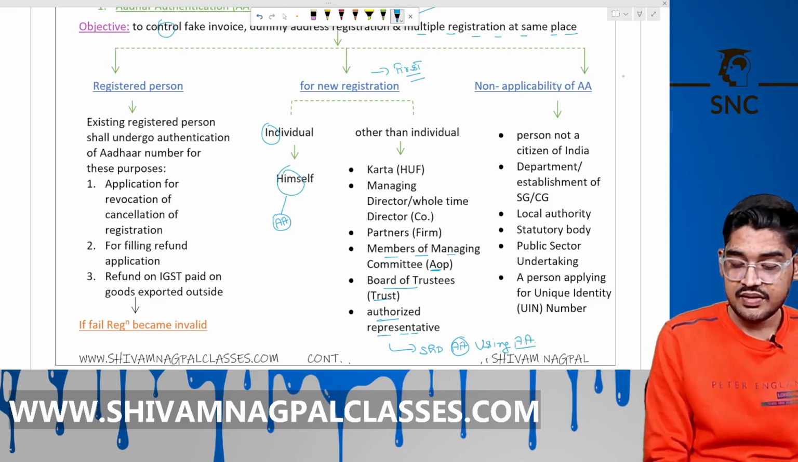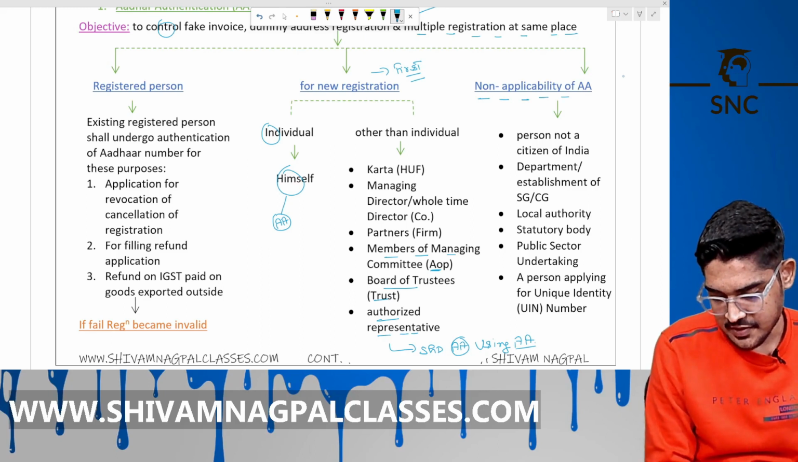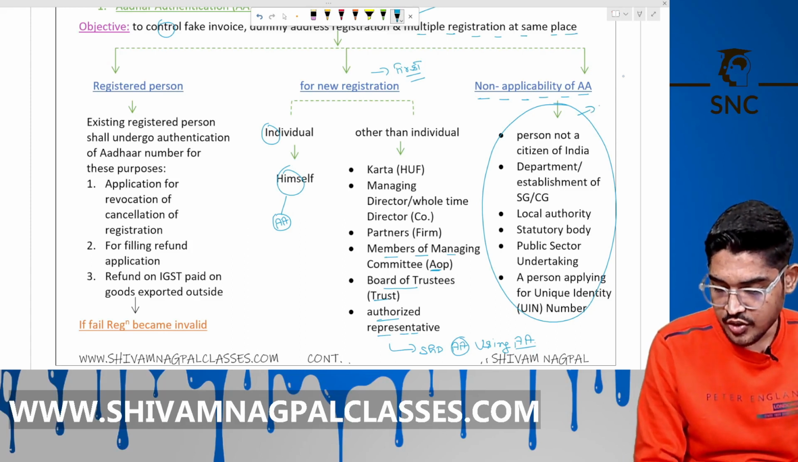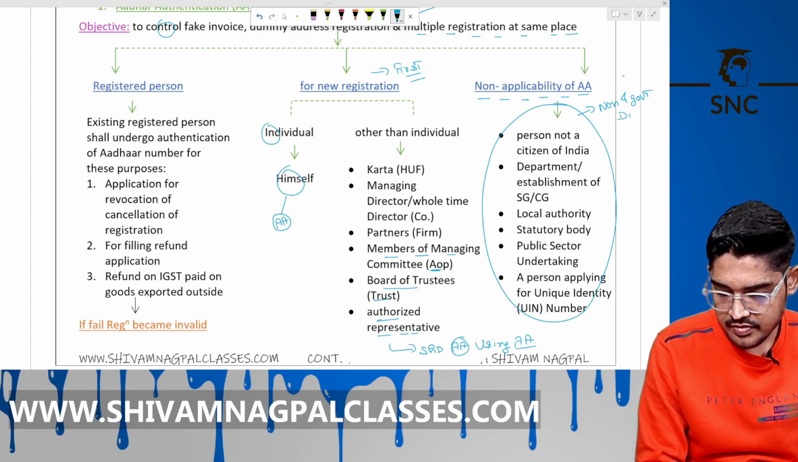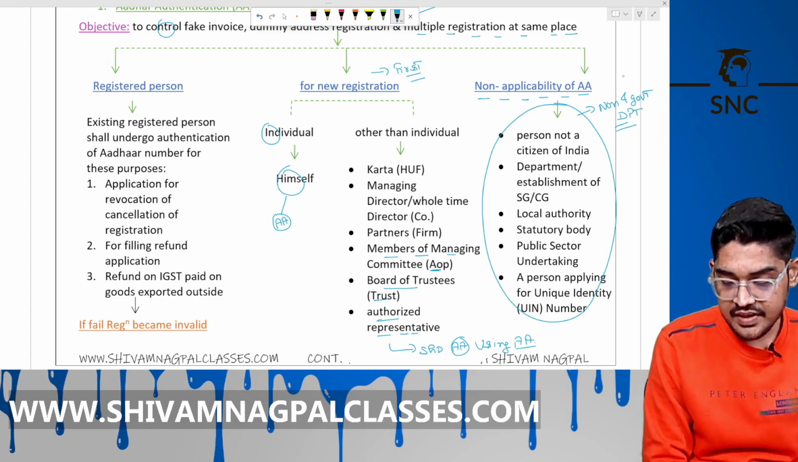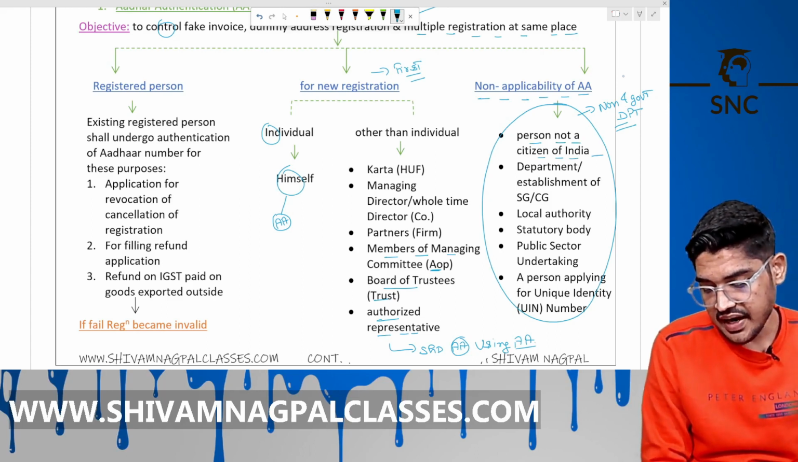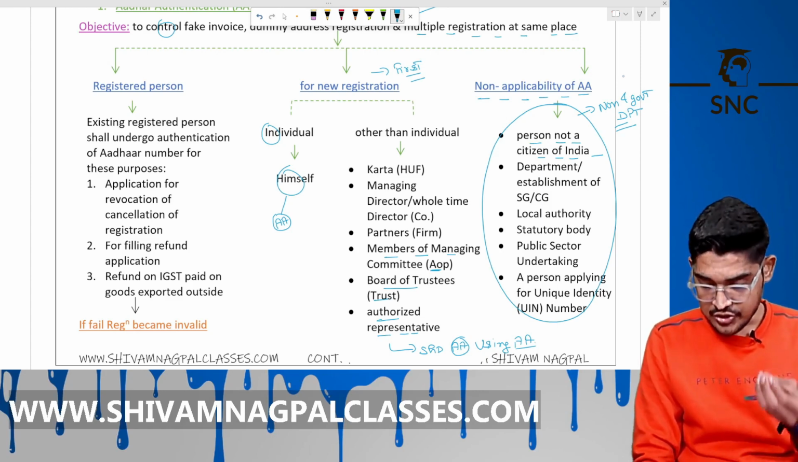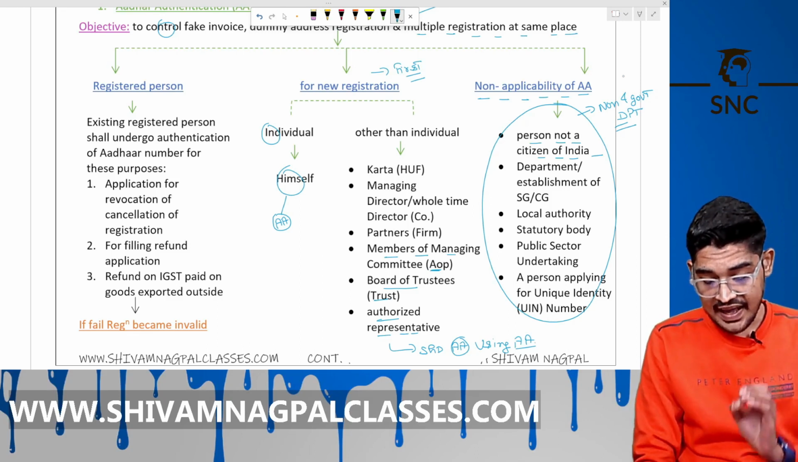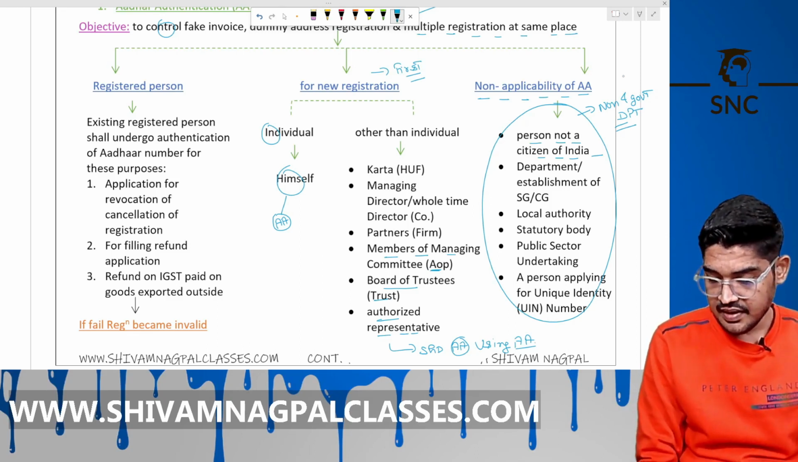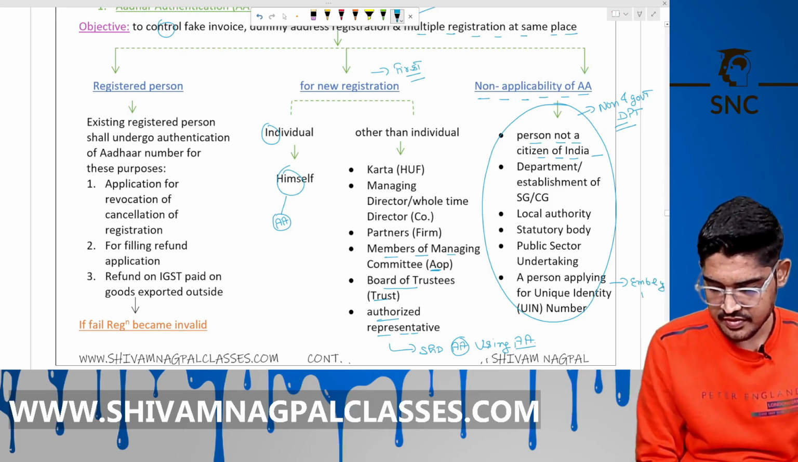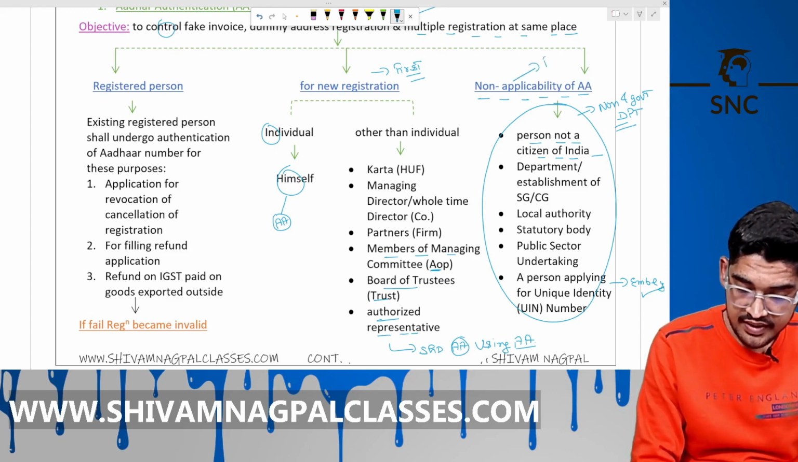This is not applied to these persons. These cover mainly government departments and non-resident persons. Persons who are not citizens of India, like NRTP, or departments of the state government, central government, local authority, statutory bodies, PSUs, and persons applying for a unique identity number like embassy and consulate. These are not required to do A.